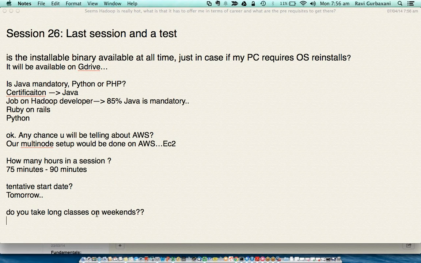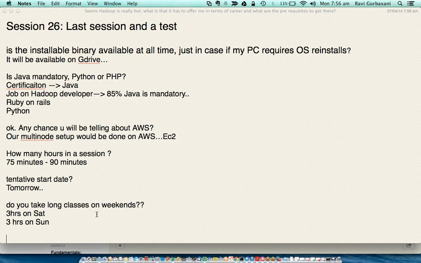So as per the schedule, we don't have any class on weekend. Okay, but we can take a long class on weekend, provided everybody is free. A lot of times, what we see is people have plans on weekend, but if everybody agrees, I'll be more than happy to take like a 3 hour per day class on weekend. So it will be, let's say, 3 hours on Saturday and 3 hours on Sunday. If it's agreed upon that we'll keep aside 2 weekends for this, we can basically wind up the course faster.